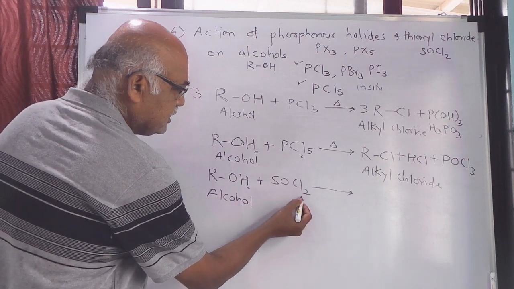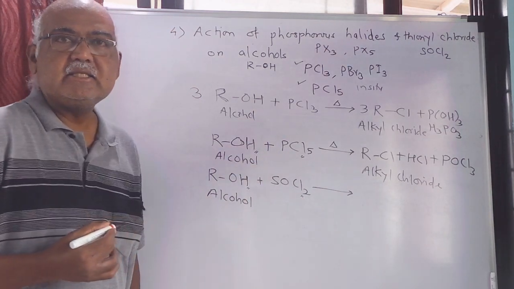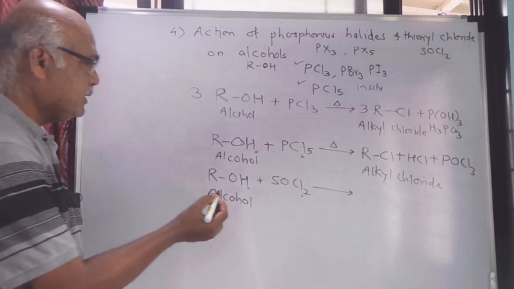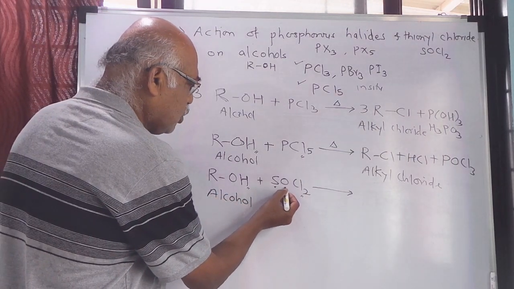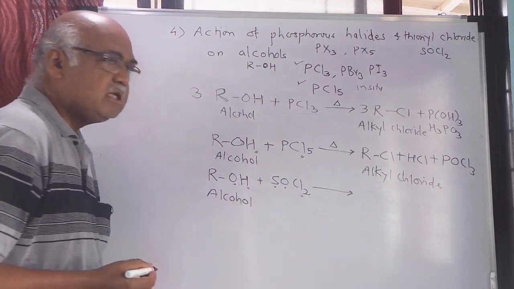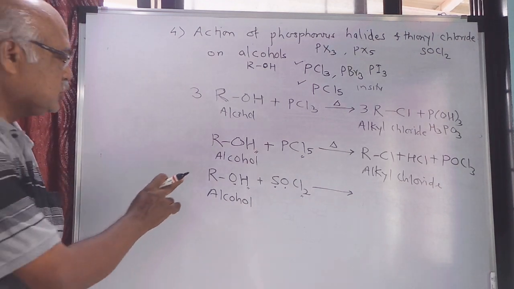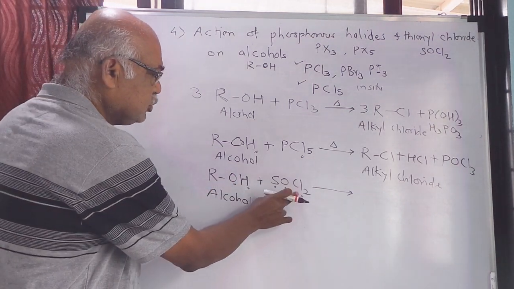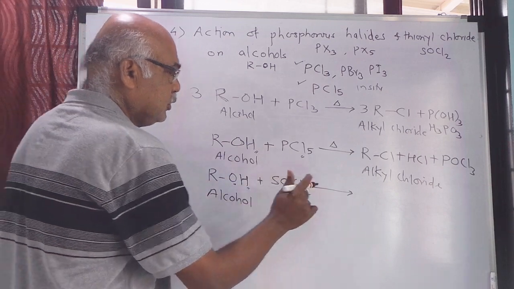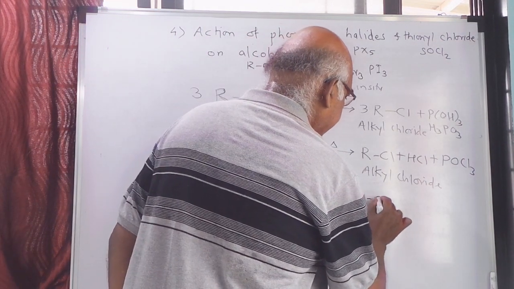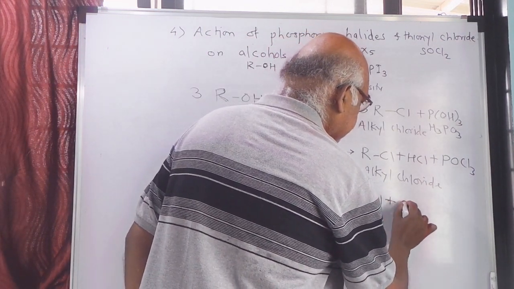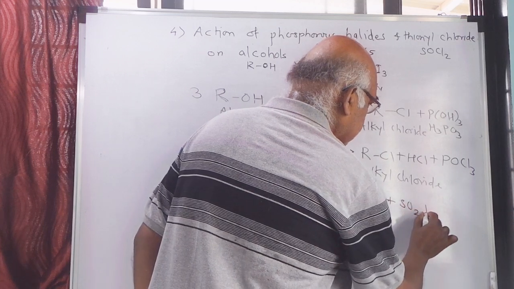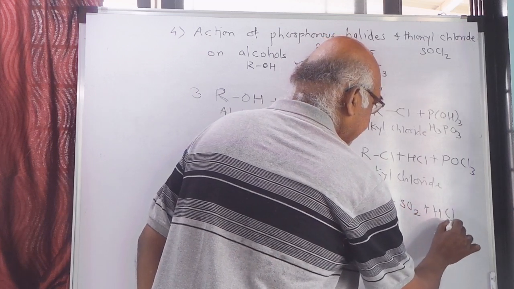This H and 1 Cl from this, HCl will be removed. Then this S and this O, along with the oxygen, are removed in the form of SO2. So this R will be attached to the 1 chlorine which is remaining. So you will get RCl plus SO2 plus HCl.